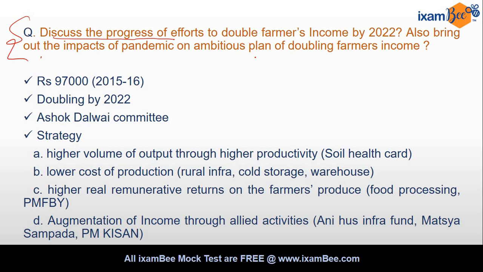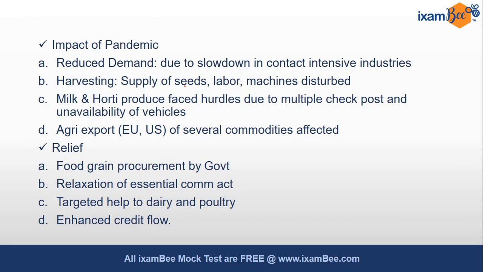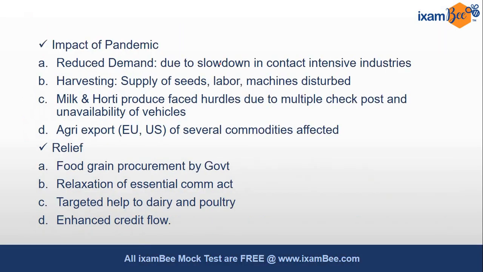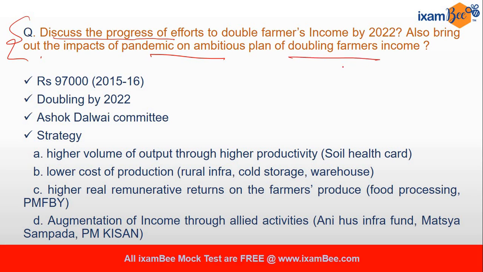And in the second part, they are asking us to bring out the impacts of pandemic on ambitious plan of doubling farmers' income. Okay. So there are two parts of this question. So you should address the two parts one by one.